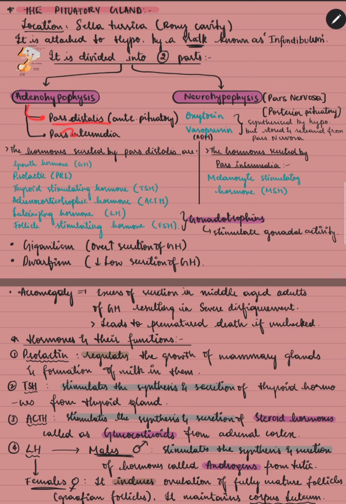Adenohypophysis has two parts. One is pars distalis, which is also known as the anterior pituitary, and the other is pars intermedia. Now, talking about neurohypophysis, it is also known as pars nervosa or the posterior pituitary, and it releases two hormones, which are oxytocin and vasopressin. And vasopressin is also known as ADH, and we will talk about that later.